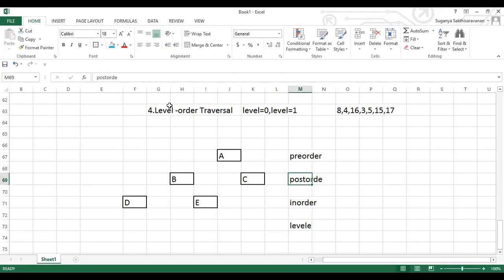I want you people to answer one by one for each. If this is a tree, what is the pre-order output? For post order, what is the output? And in order, what is the output? For level order, what is the output for the given tree? You can just mention the name of it and give me the answer, guys. Make it faster.